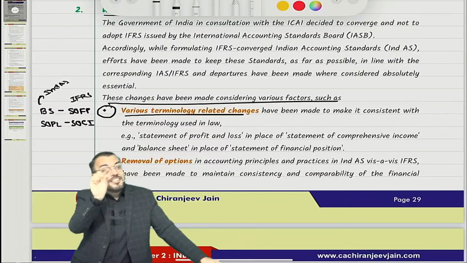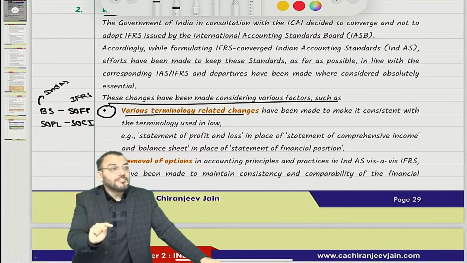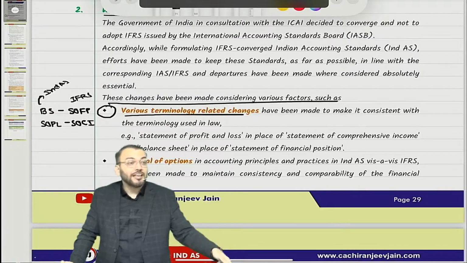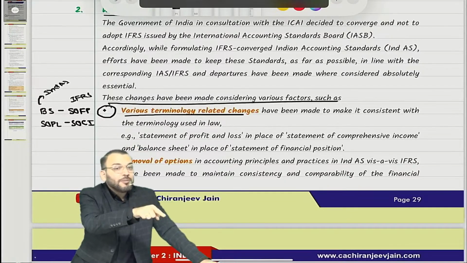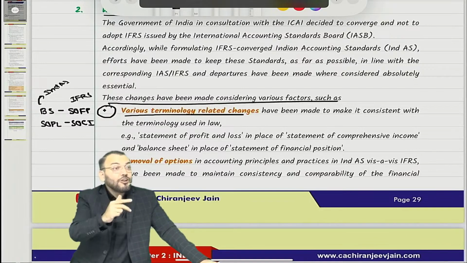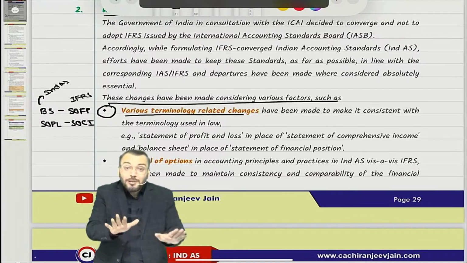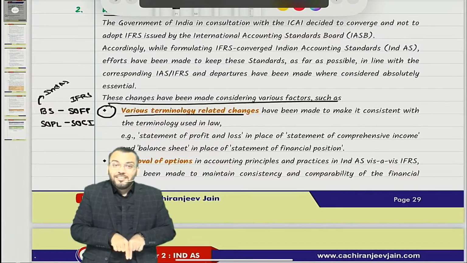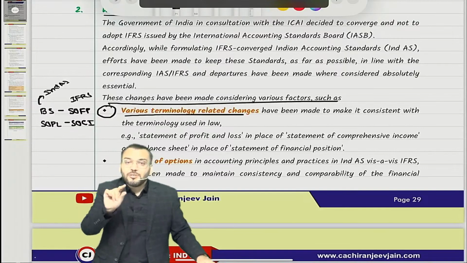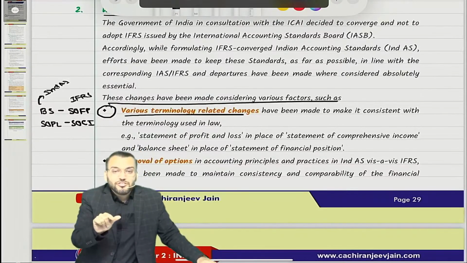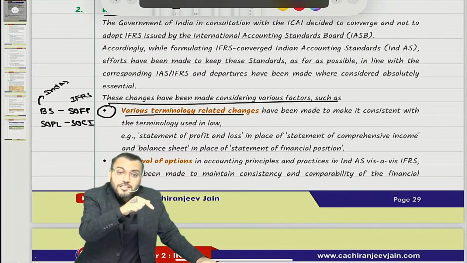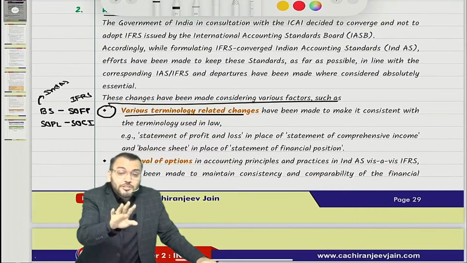Now, Companies Act says financial statement, statement of profit and loss and balance sheet. Can we override the requirement of Companies Act? Means Indians cannot override the requirement of Companies Act. Therefore, we have retained the name whatever has been used in Companies Act. Just try to understand, suppose Indians had used statement of financial position and statement of comprehensive income, so amendment is required where? In Companies Act. Whether it is easy in India to amend Companies Act, we need to wait for 13 years.